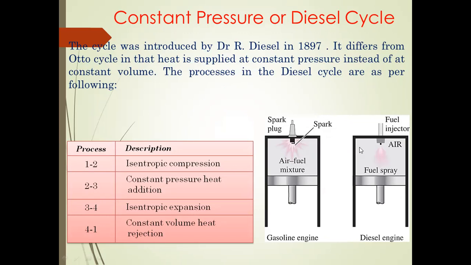In the diesel engine, the processes are suction, compression, combustion, expansion, and exhaust. In the suction stroke, atmospheric air enters the combustion chamber. For the air to enter, the pressure in the combustion chamber must be below the atmospheric level. Only then does atmospheric air enter the combustion chamber, as the piston moves from TDC to BDC. The next stroke is the compression stroke, in which the piston moves from BDC to TDC.